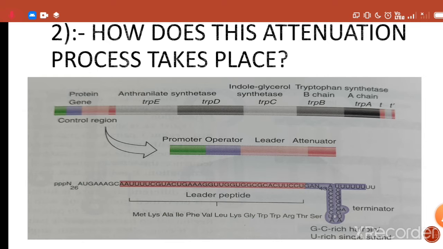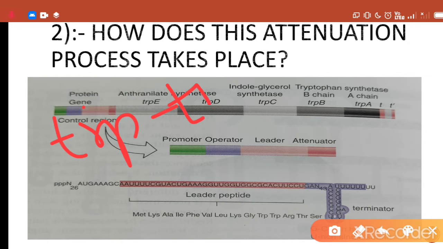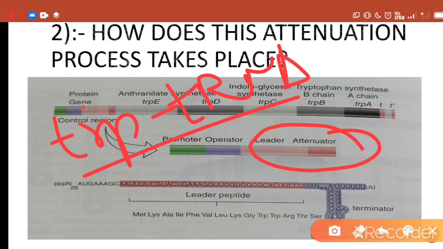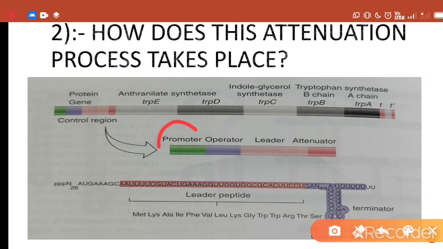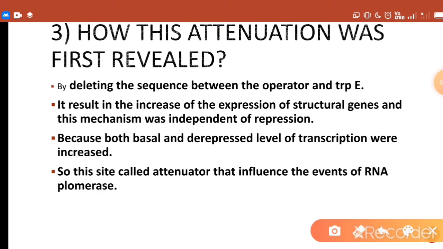And when there is a low level of this trp tRNA molecule in the cell, this ribosome will not translate this attenuator and leader region, due to which the terminator hairpin structure will not form, due to which RNA polymerase will be able to bind to this promoter site and result in the transcription of these different structural genes into different enzymes.